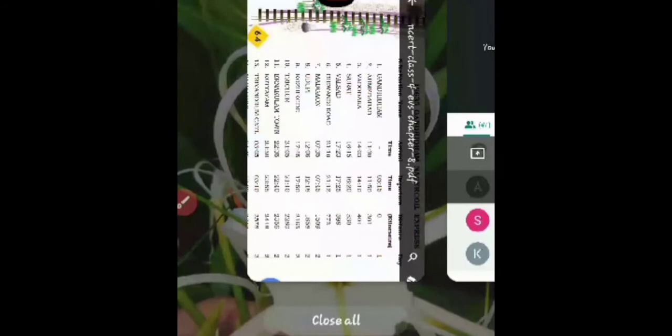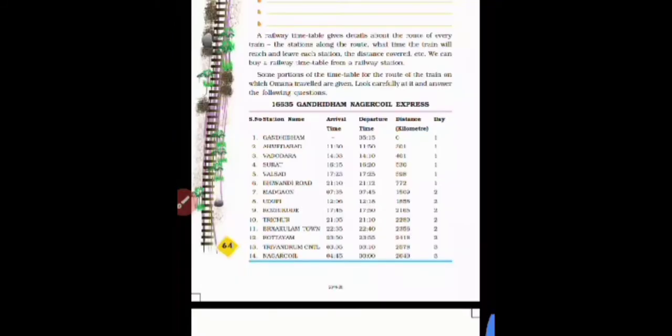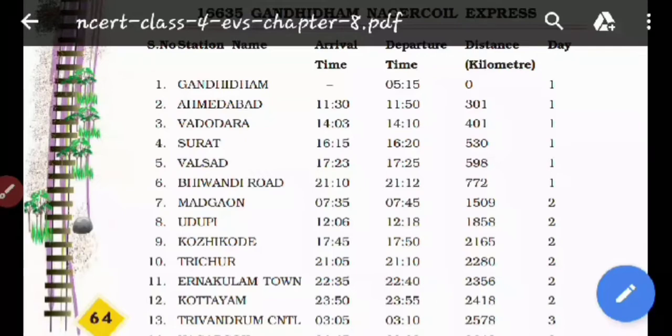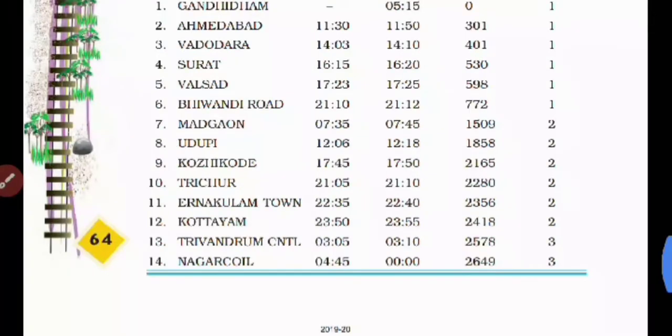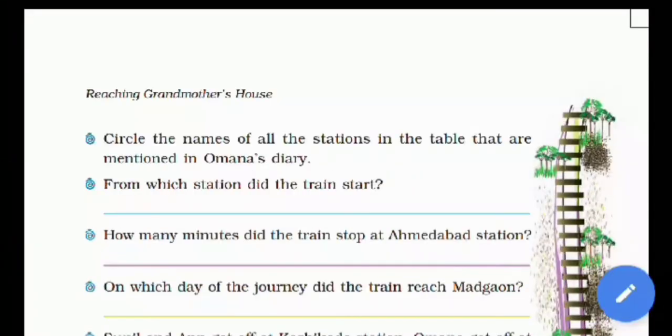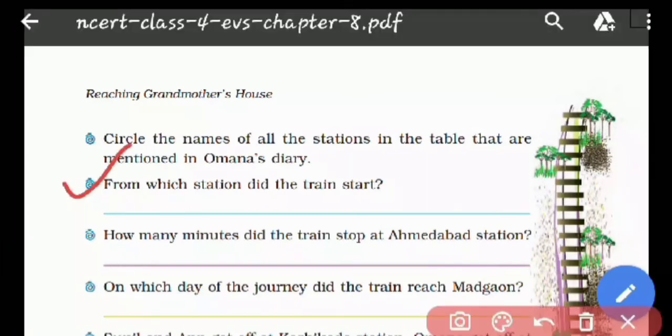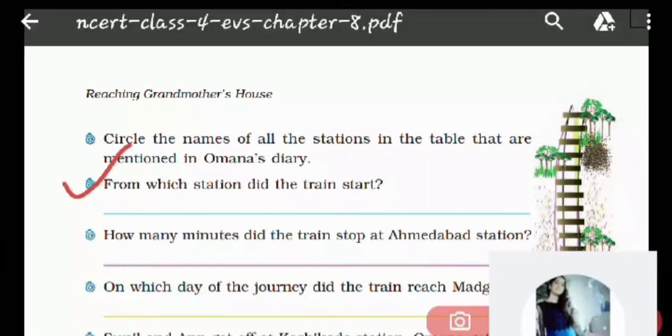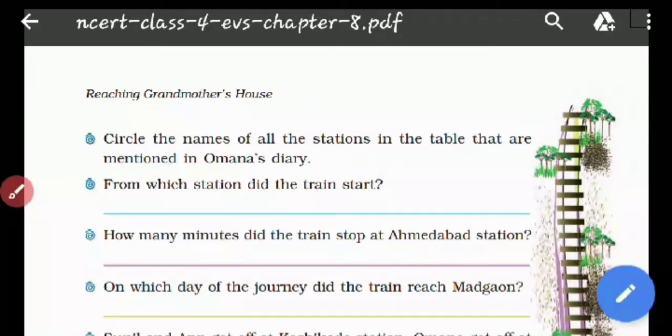So the first question we have already discussed, which stations have been mentioned by Omana in her diary out of these 14 stations. We got only 7 stations. Now let us see the next one. From which station did the train start? It has been written in the railway timetable very well. Yes, Arya Bharti and Mahi have already given the answer. The correct answer is Gandhidham. This is the station from where the train has arrived.